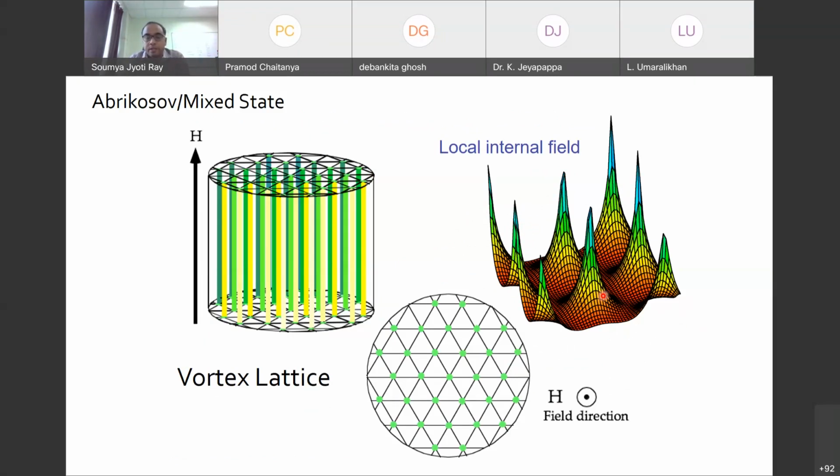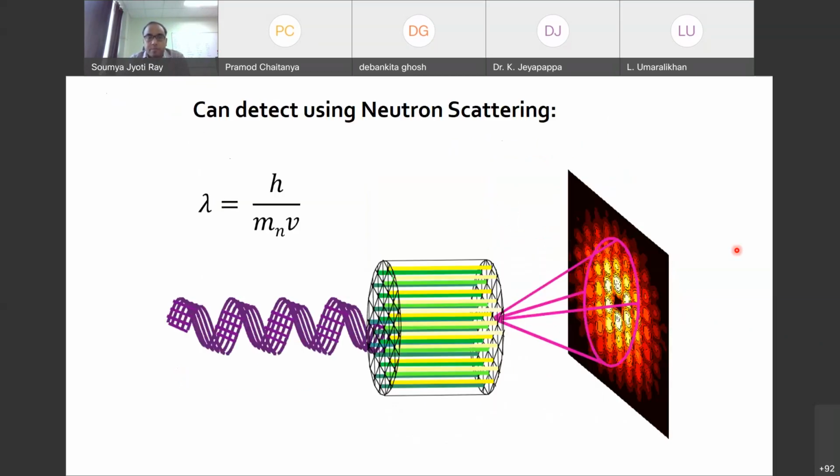That is what happens when I apply the magnetic field perpendicular to the plane. So basically the field is applied in this direction, and the local internal field has this kind of distribution. Now there are ways to determine this. One way of looking at it is the neutron scattering technique.